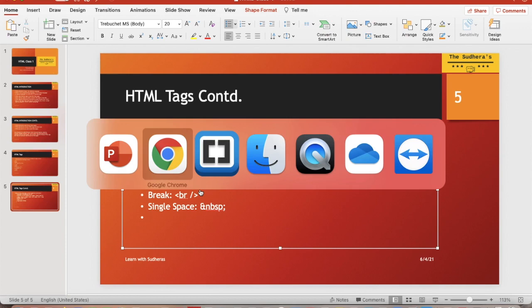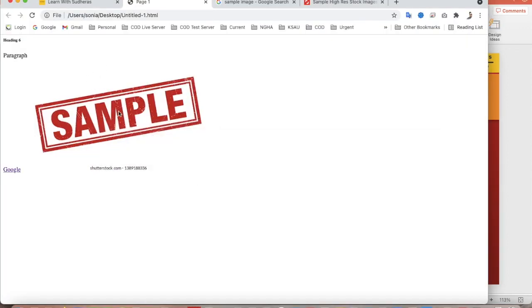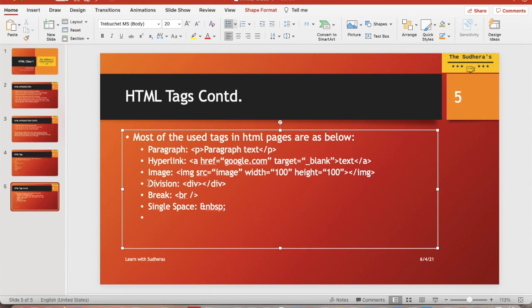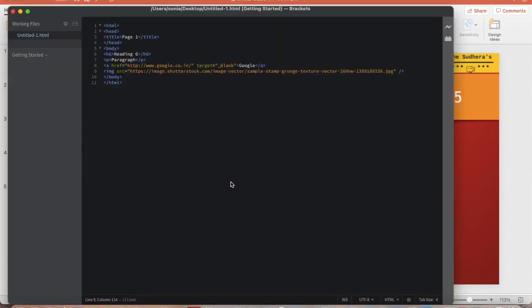Then the division tag, the div, you can use to divide sections. I think it's better we learn it in the next phase, so I will just remove it. Then break: if you want to break some text, for example you have a paragraph and you put a break here, br.